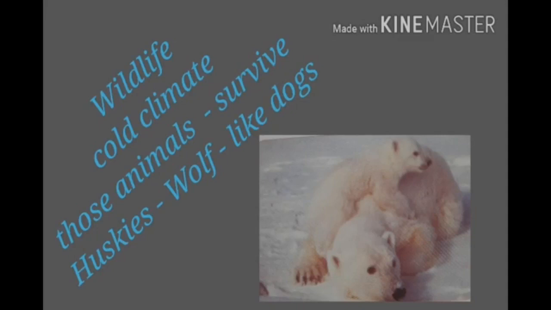Children, all the animals found in the polar region have thick fur coats so that they can withstand extreme cold. Apart from these, several varieties of fishes and seabirds are found here. Only those animals that can tolerate the extreme cold are found in Greenland. Polar bear, reindeer, Arctic fox, seal, and dogs called huskies are the most common animals found in Greenland.